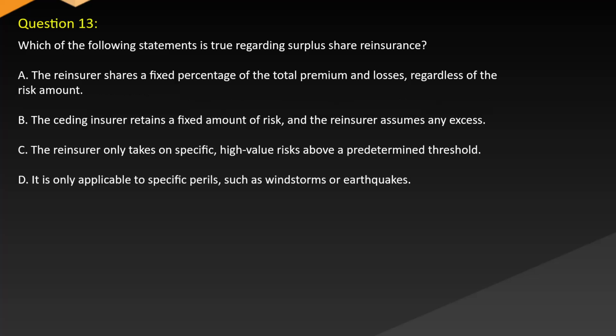Question 13. Which of the following statements is true regarding surplus share reinsurance? A. The reinsurer shares a fixed percentage of the total premium and losses regardless of the risk amount. B. The ceding insurer retains a fixed amount of risk and the reinsurer assumes any excess. C. The reinsurer only takes on specific high-value risks above a predetermined threshold. D. It is only applicable to specific perils, such as windstorms or earthquakes.